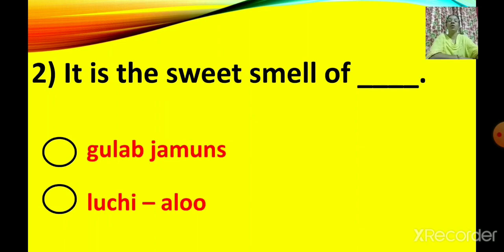Does the sweet smell come from gulab jamuns or luchi aloo? Think and give the answer. Come on. Yes, it is the sweet smell of gulab jamuns. So you are going to put a tick or click on gulab jamuns. Okay. Move to the next question.